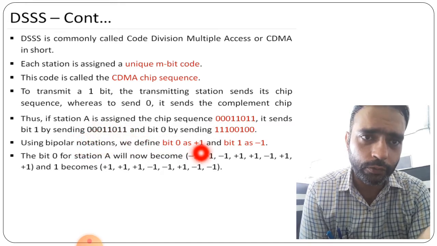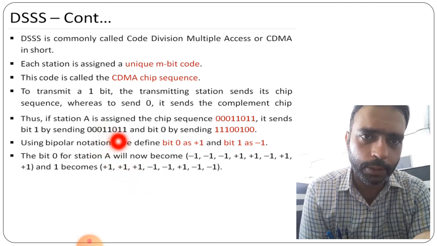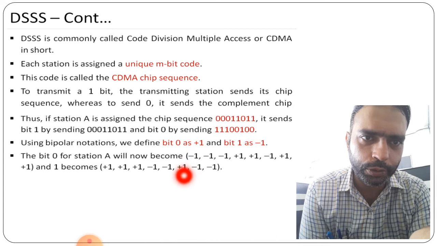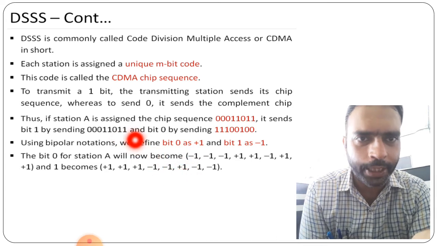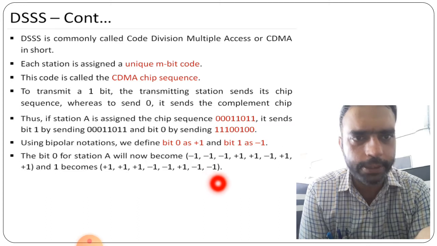So 000, for 0 we are taking +1, so 3 times +1. Then for 11 we are taking -1, so -1 2 times is given here. Then 0 is given, for 0 +1, so +1 will be given here. Then 11, so -1 will be taken for this, so -1 2 times is given here.